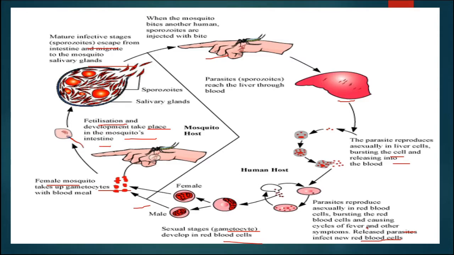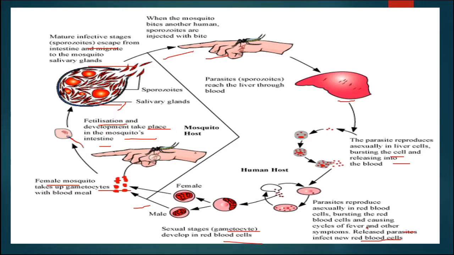Inside the intestine, it will form sporozoites, and these sporozoites will again come to the salivary gland of the mosquito, and when this mosquito bites another healthy person, they will be injected inside the body of that person. In this way the life cycle will complete.